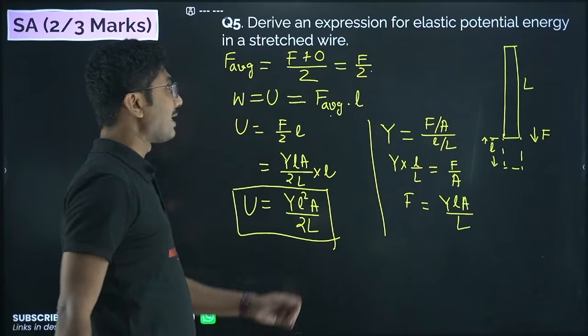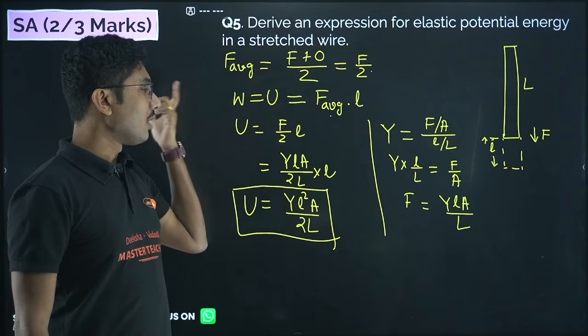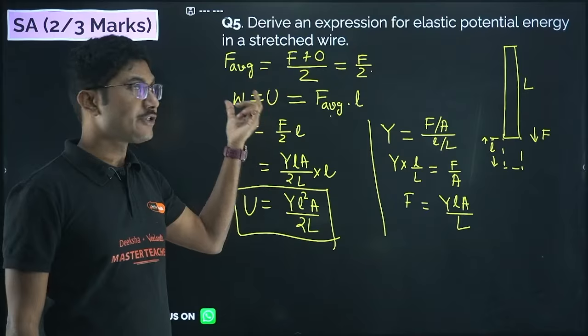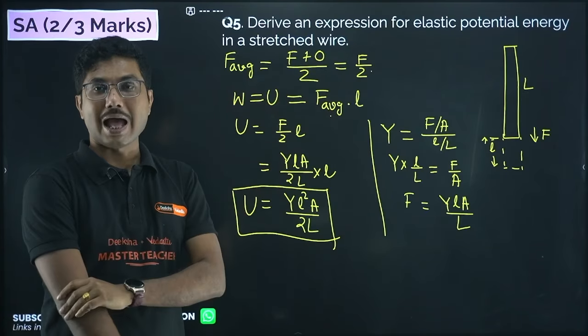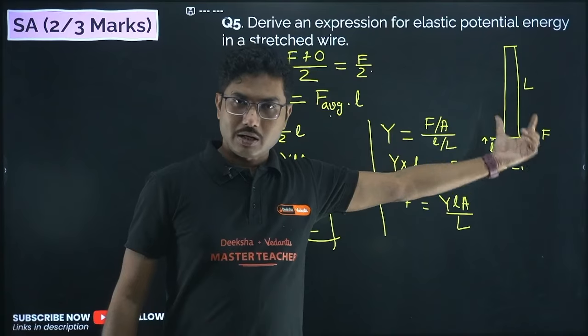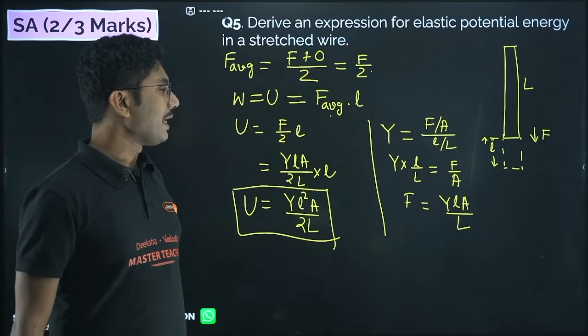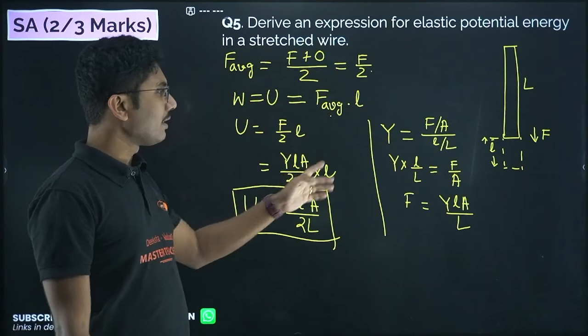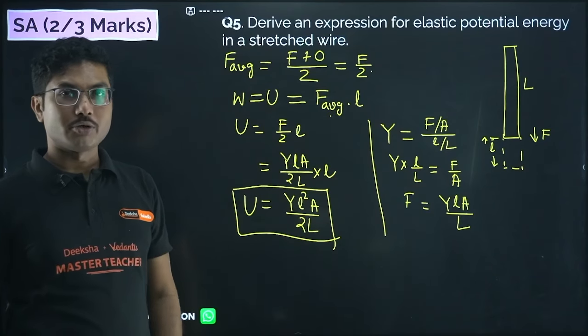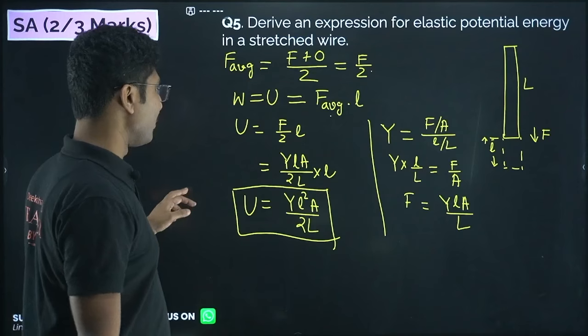So the first stage is to calculate the average force. Don't forget it. Once average force is calculated, work done is equal to potential energy, and potential energy is equal to average force into displacement. Here displacement is equal to the length by which it is stretched. So that's why it will be F average into small l, and then calculate F from Young's modulus and put that back in this equation to get the final value.